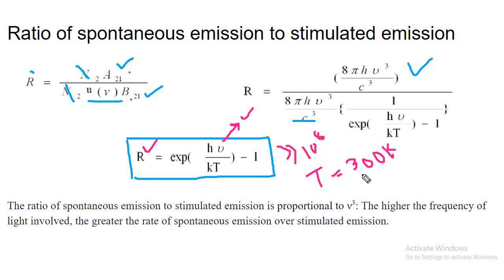So this order is very large. To get one stimulated emission, you need 10 to the power 8 spontaneous emissions. So obviously, for the optical range, you will never get a high level of photons with the same properties.